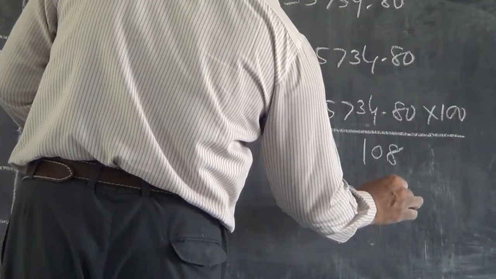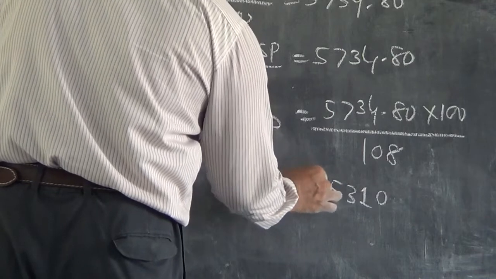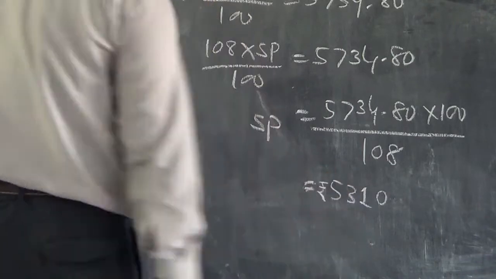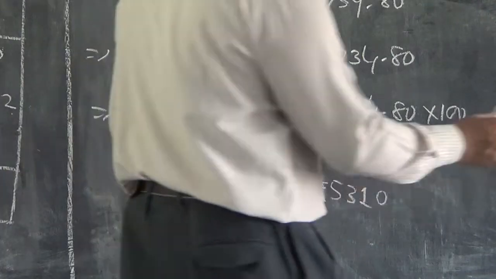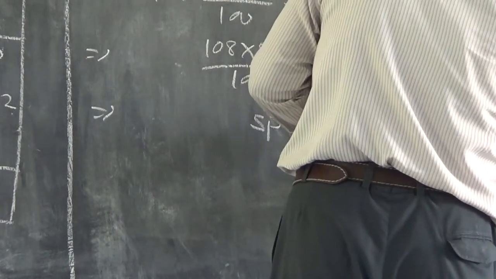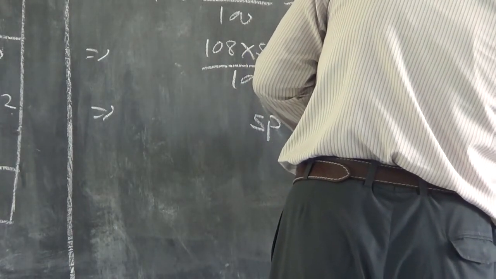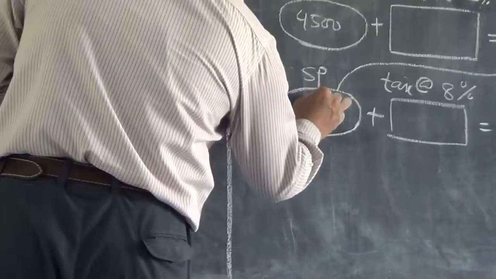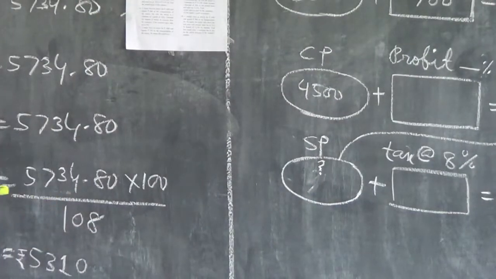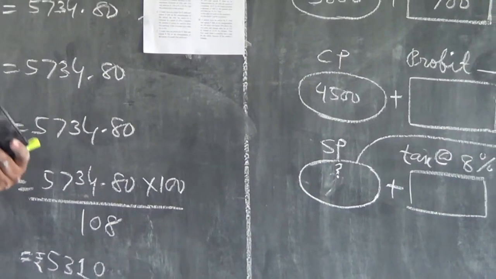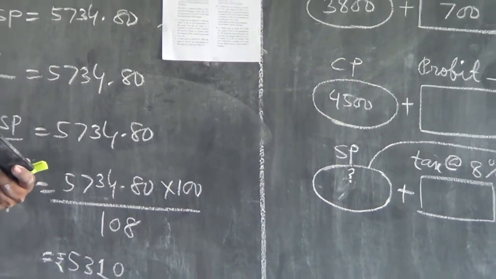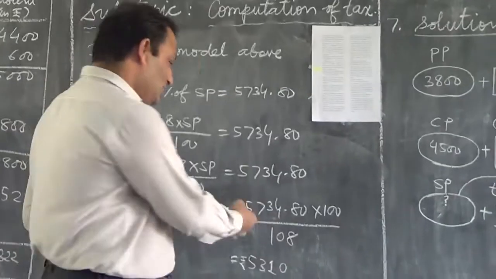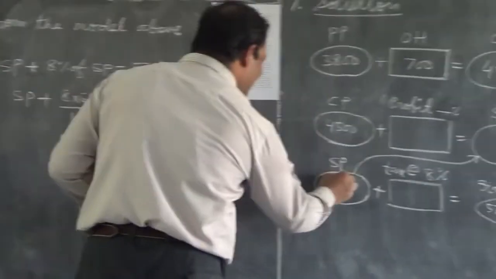Sir, where will you write this 5310? I will write here only, children. I also have to show this question mark to mean that earlier it was a missing, unknown quantity. Through my calculation I got it.